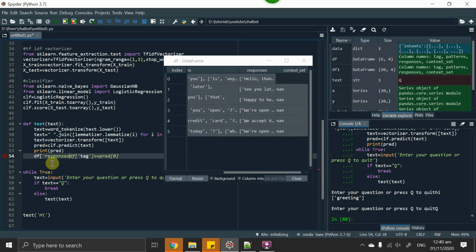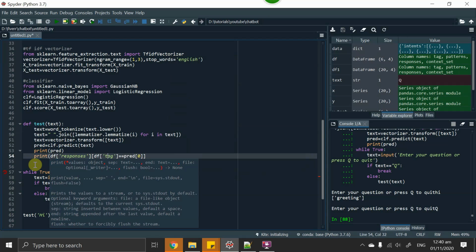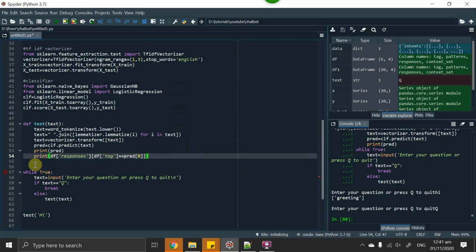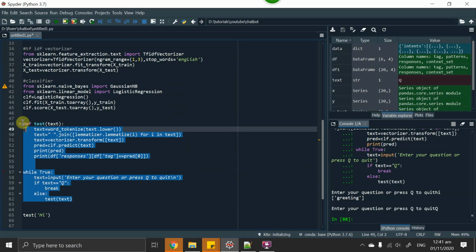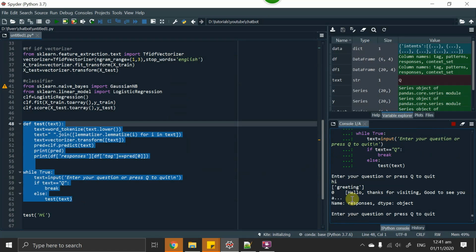Responses. Let's just print this one. It will print all of the responses related to this tag. Hi, you can see that it has printed all of the responses.